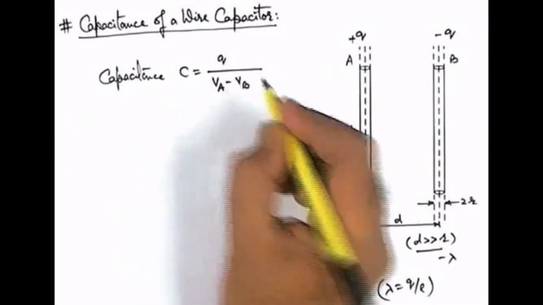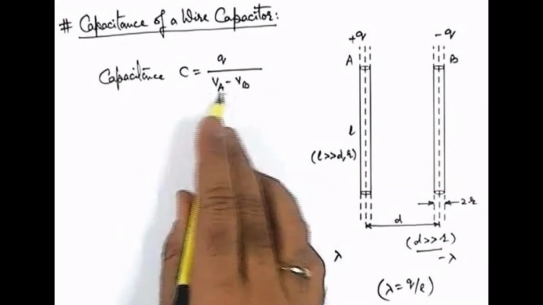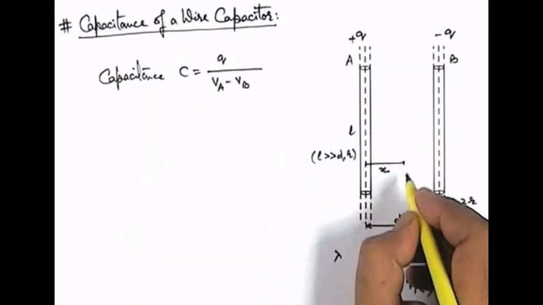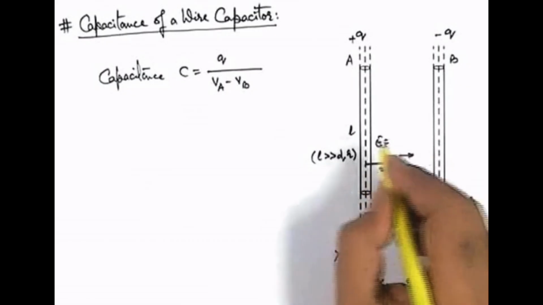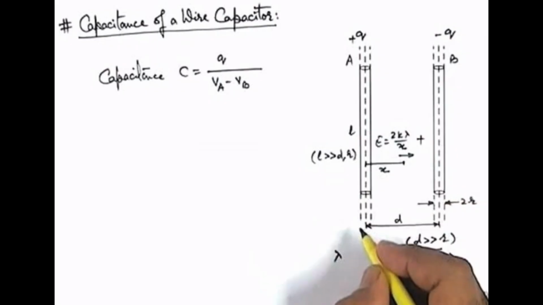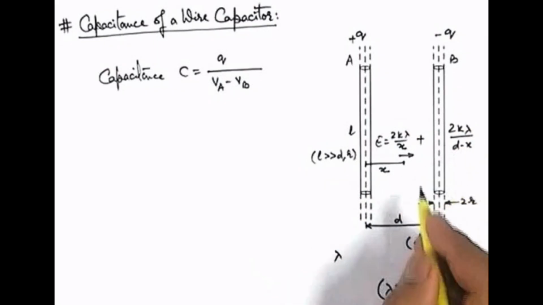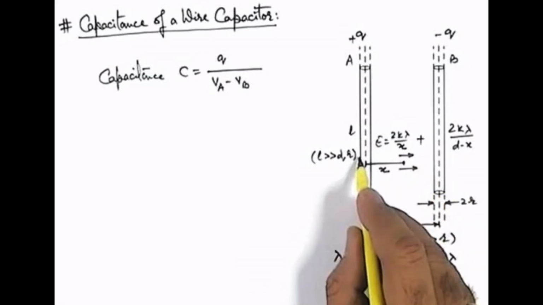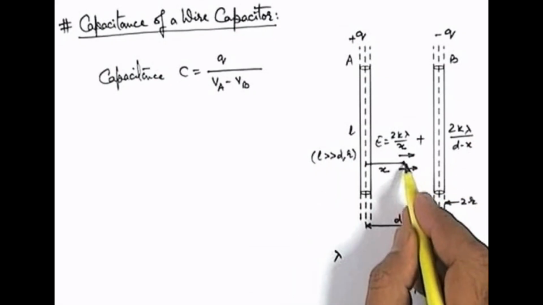difference VA minus VB. And in this situation, this potential difference we can calculate by using the electric field at a distance x from the axis of the positively charged wire. This electric field we can easily calculate. Due to this positive lambda, it will be 2k lambda by x, and due to the negative also it will be in same direction, then it will be plus 2k lambda by d minus x, because the separation of the point from the axis of the negatively charged wire is d minus x, and both will be added up because positive as well as negative will develop electric field at this point P in same direction.